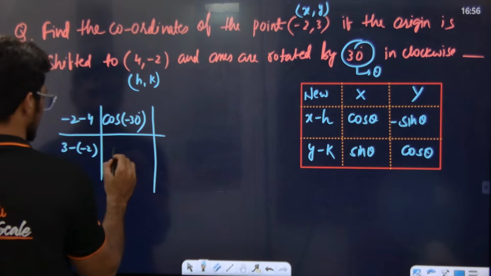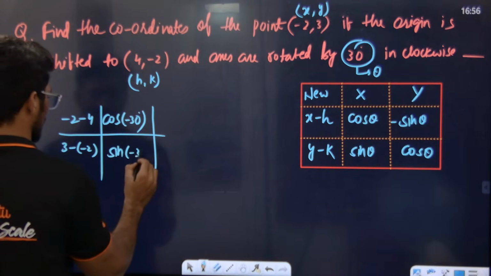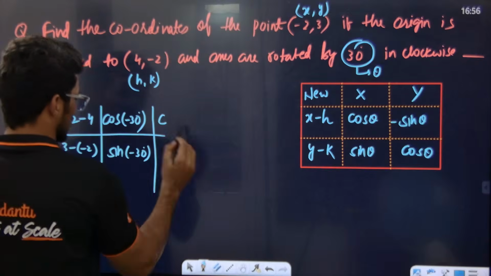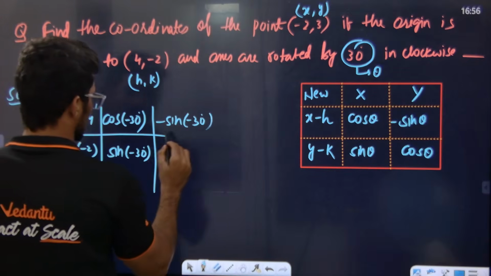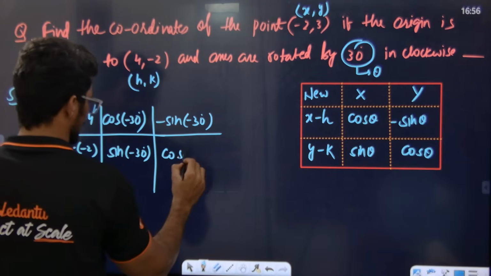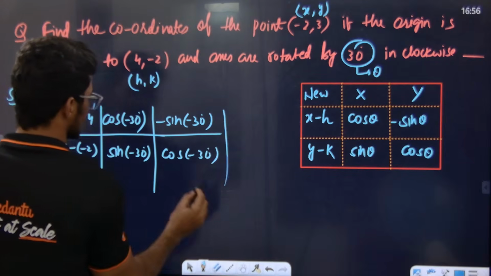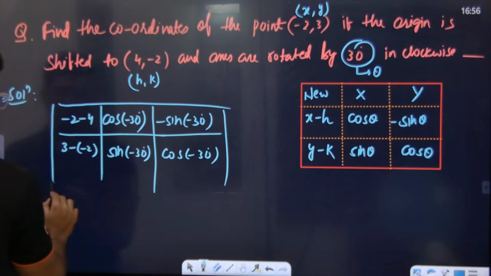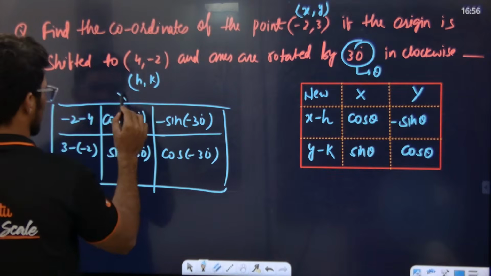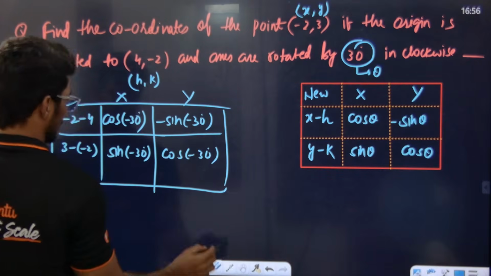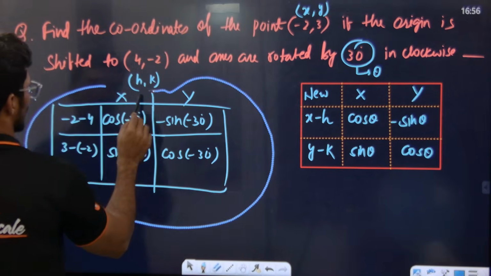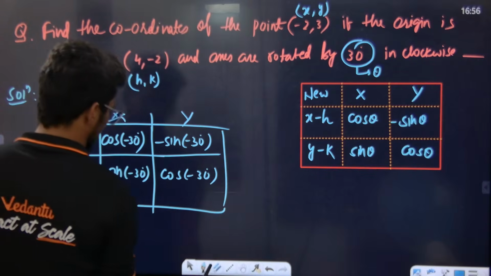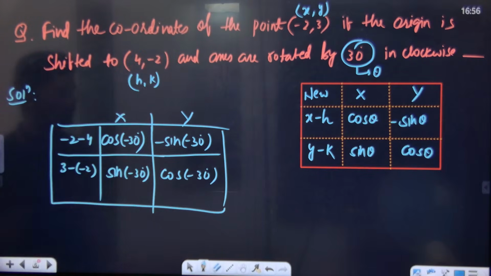degrees, sin of minus 30 degrees, then minus of sin minus 30 degrees, and then cos of minus 30 degrees. We just need to put everything over here, then capital X and capital Y. This is how we follow. Correct or not? Capital X, capital Y. That's it. You simplify this, you will get the answer.